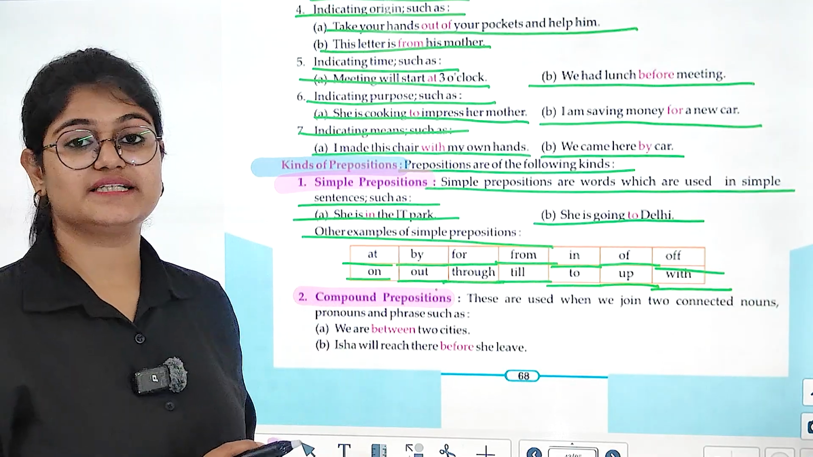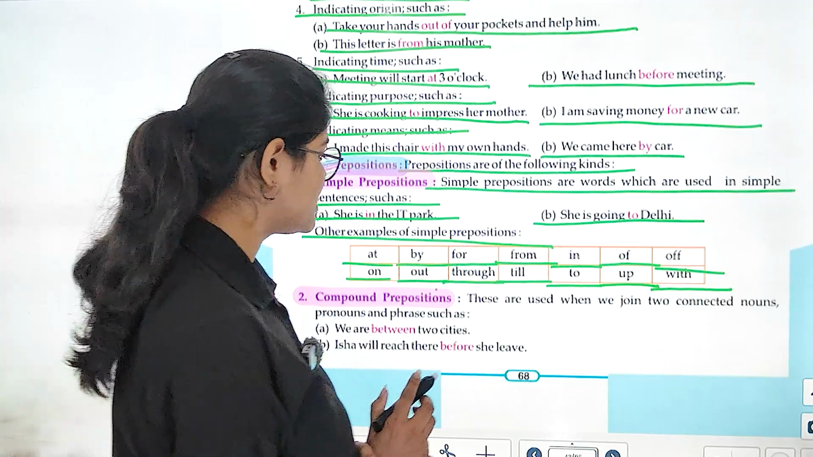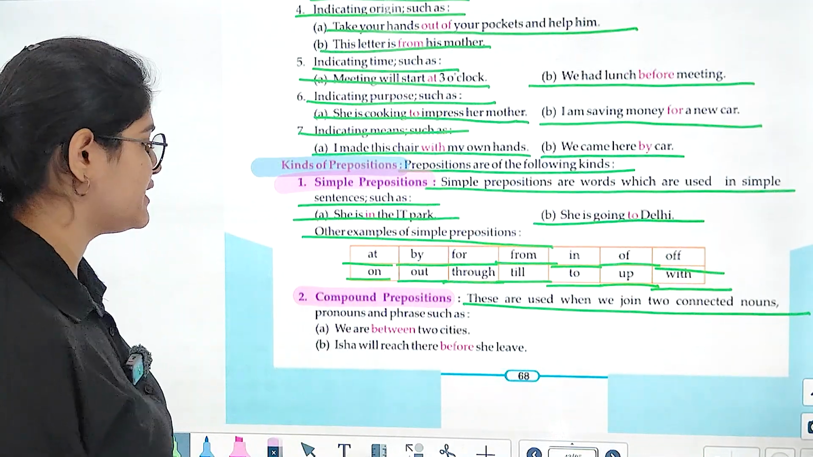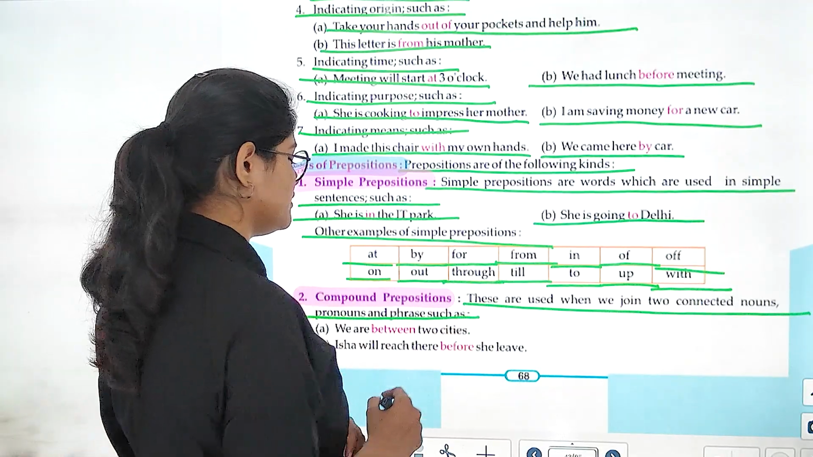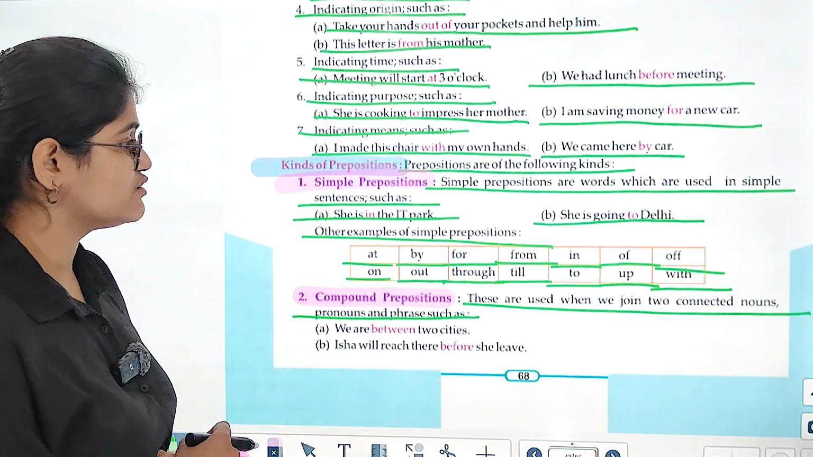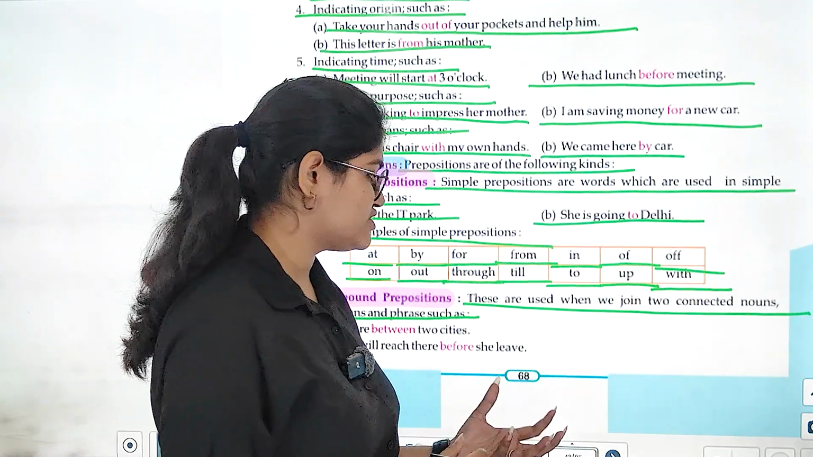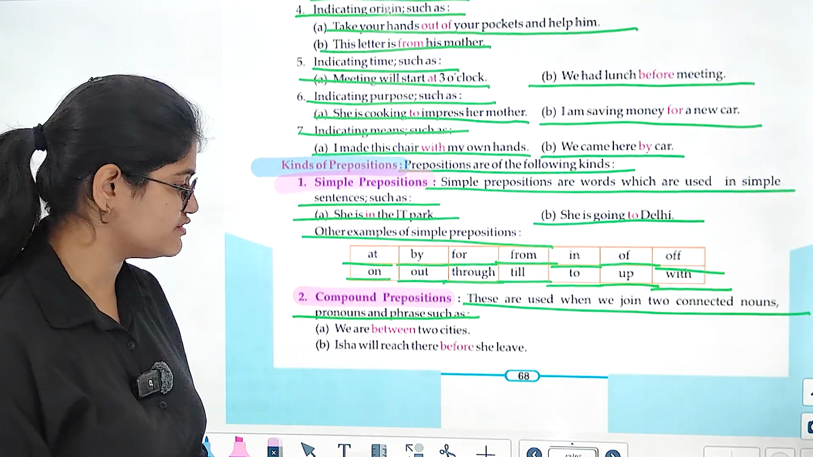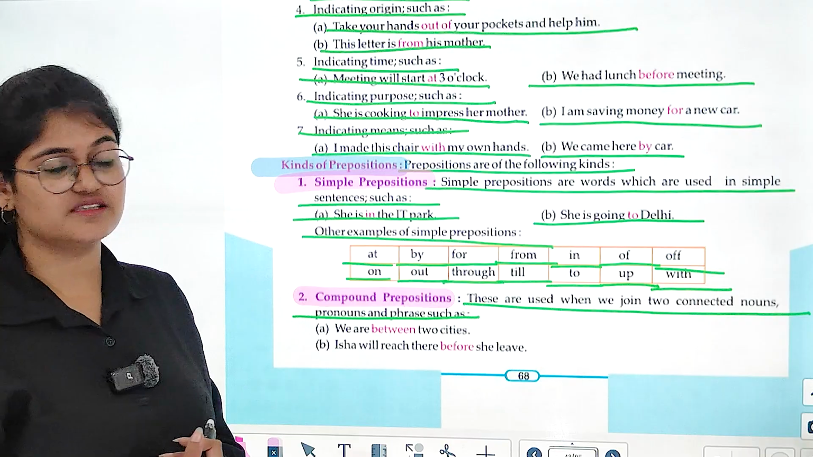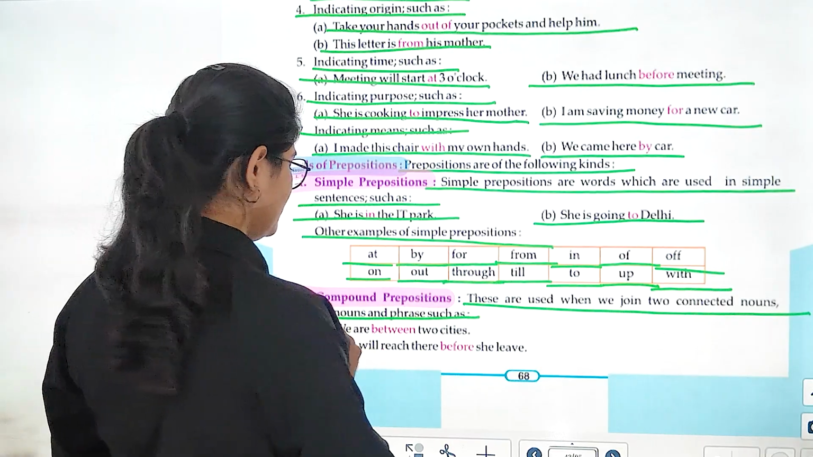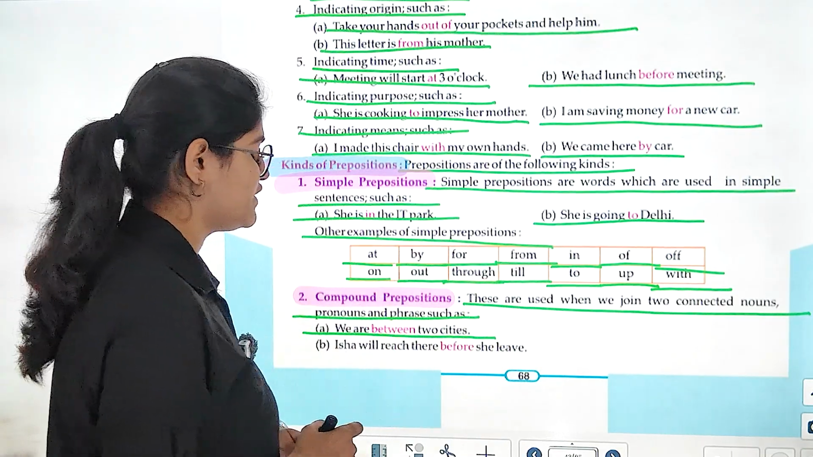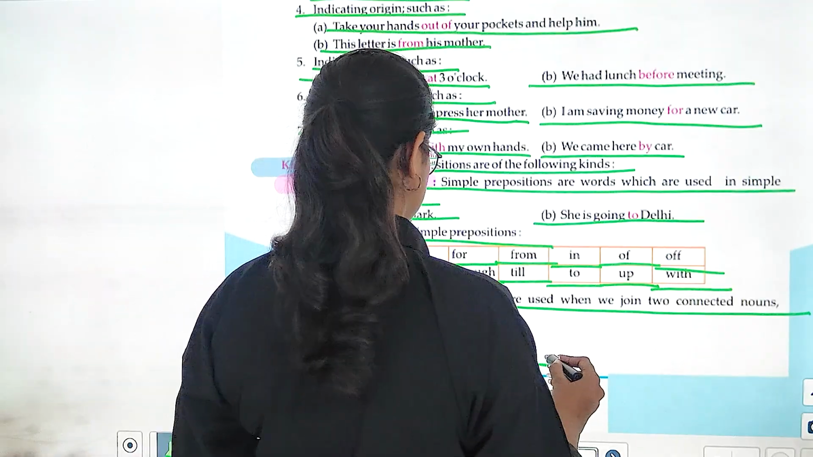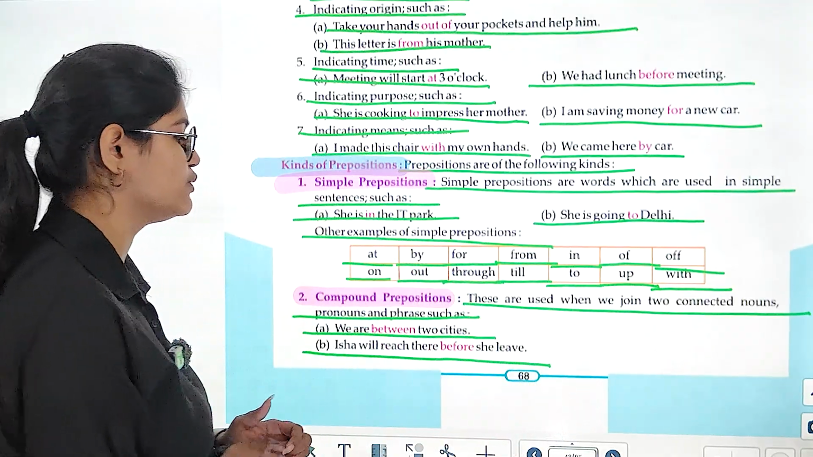Next, we have compound prepositions. So, अब बात करते हैं compound prepositions के. These are used when we join two connected nouns, pronouns and phrase. तो ये कुछ ऐसे prepositions हैं जो कि दो nouns को आपस में connect करते हैं preposition और phrase के साथ. Right? Example, we are between two cities. Isha will reach there before she leaves.